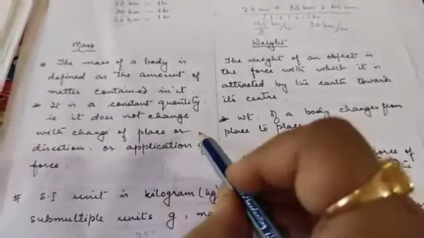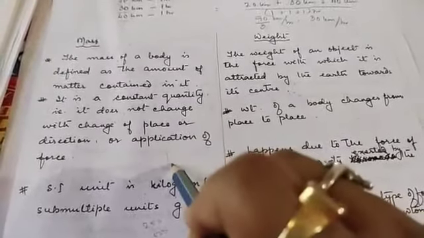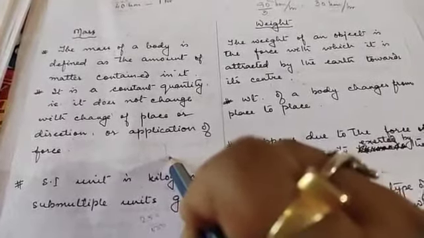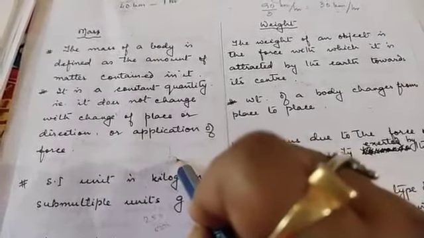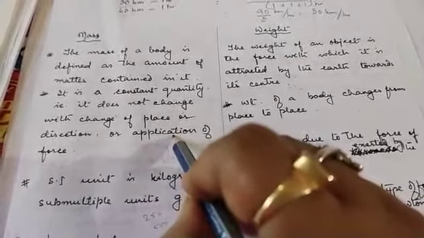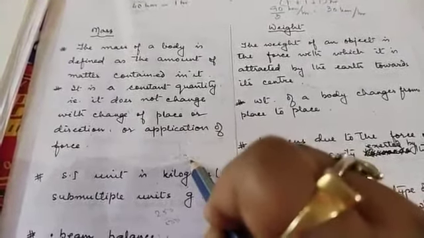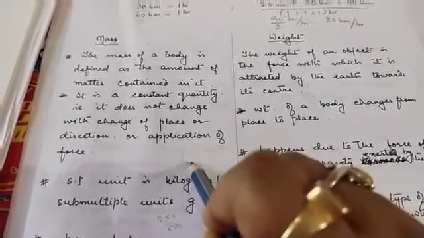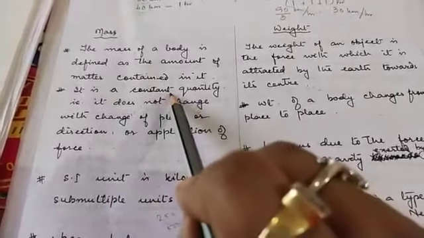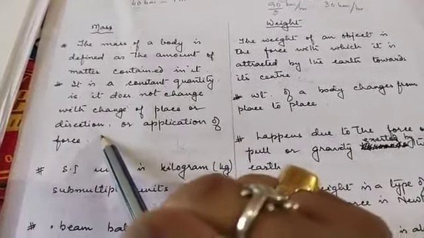Okay, you go to a higher place and then you ask for 1 kg potatoes, then that 1 kg potatoes will be equal to the 1 kg potatoes that you weighed at lower altitudes. Okay, when you go up to higher altitudes and you weigh that 1 kg potatoes, it's going to come same. The mass is going to come same. Okay, then mass is what? It is a constant quantity. Why? Because it does not change with the change of place or direction.